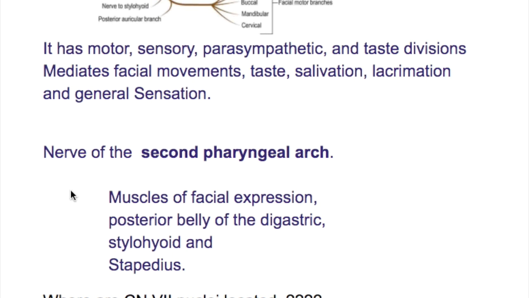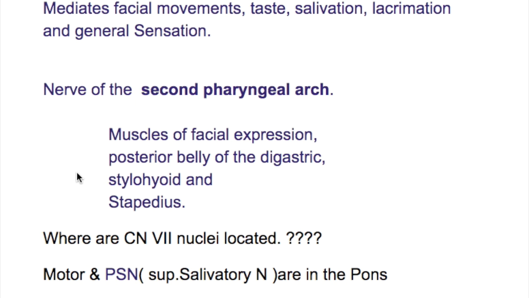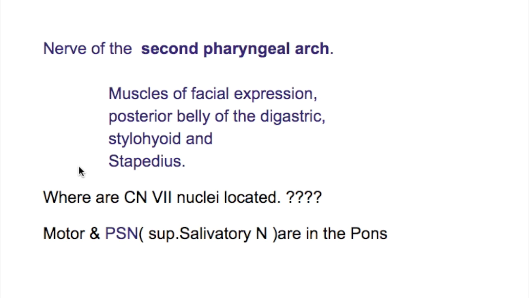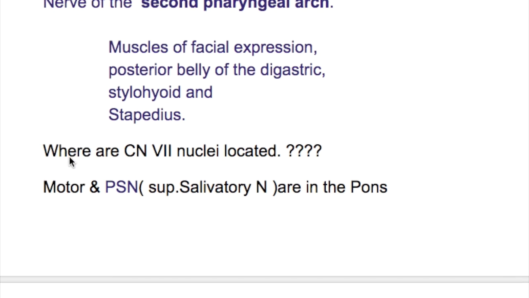The facial nerve is the nerve of the second pharyngeal arch, so it supplies the muscles that develop from the second pharyngeal arch. So, what are those muscles? Muscles of facial expression, posterior belly of the digastric, stylohyoid, and stapedius muscle. These are the muscles that develop from the second pharyngeal arch.